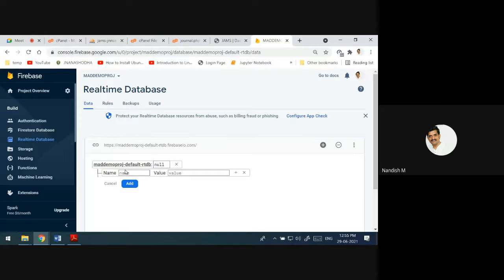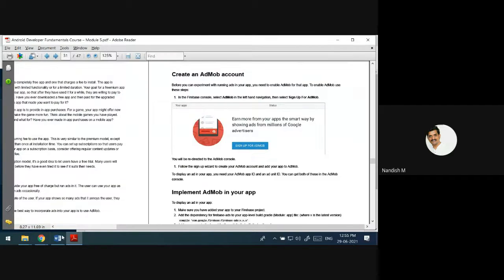You can start adding the name and value. Name 1, that is the name I have given. Here, key value pair. This is how the data gets stored inside the project, MED demo project.